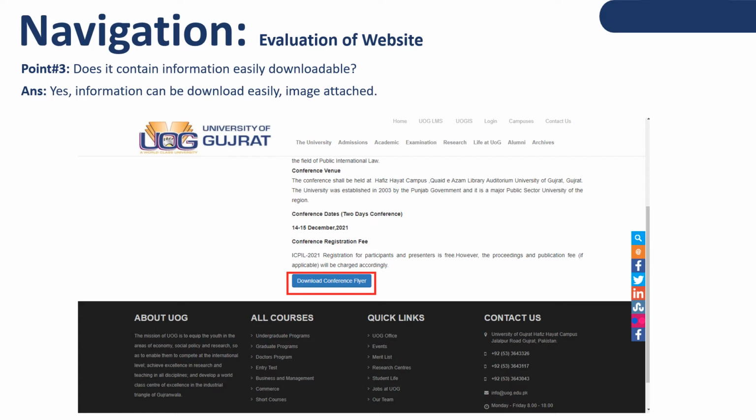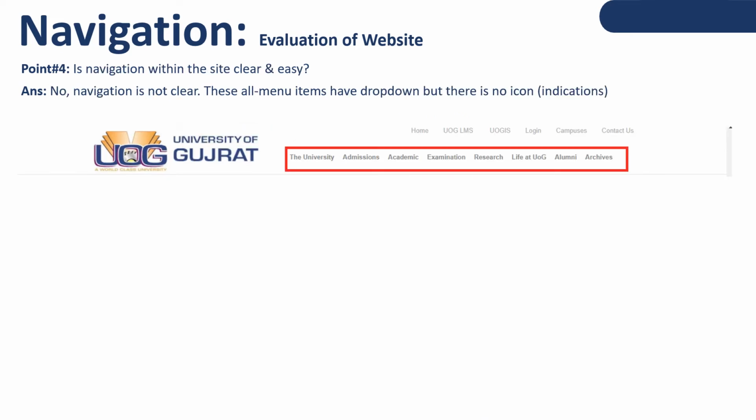Point number 3, does it contain information easily downloadable? Yes, information can be downloaded easily. Image attached, yes, you can see from this image. When we click on download conference player, the player will be downloaded.